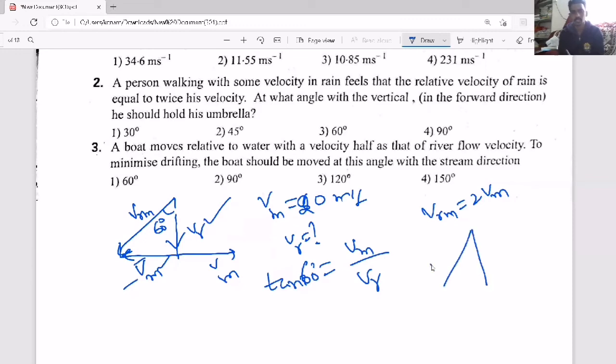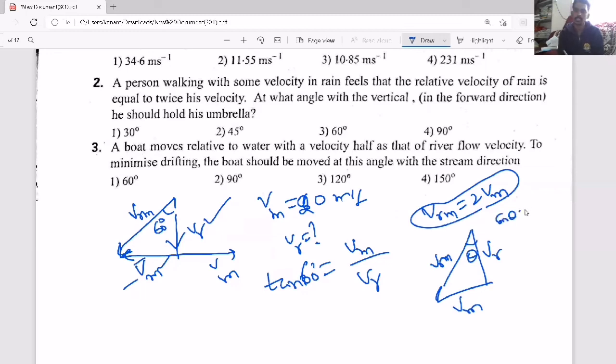Now he should hold the umbrella in the direction of VRM, so at an angle theta. Now this is VRM and this is VM. Now they have given the relation between VRM and VM.